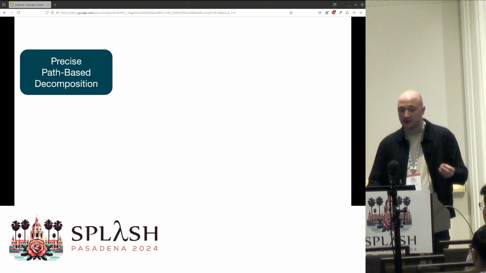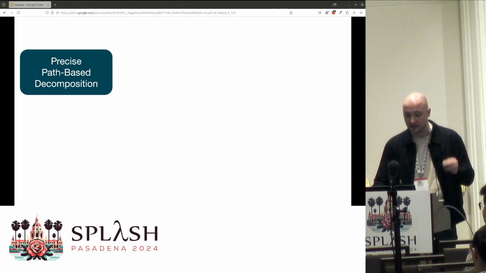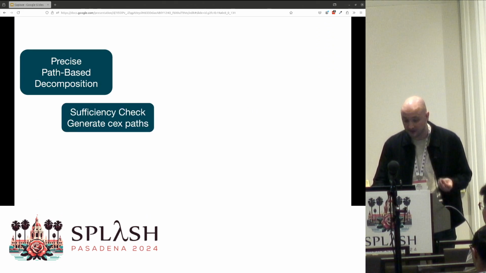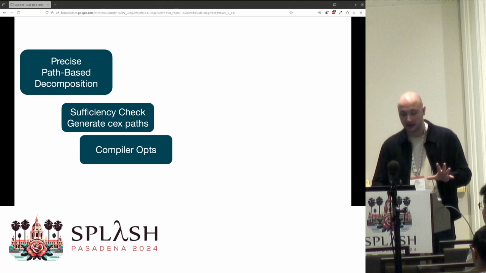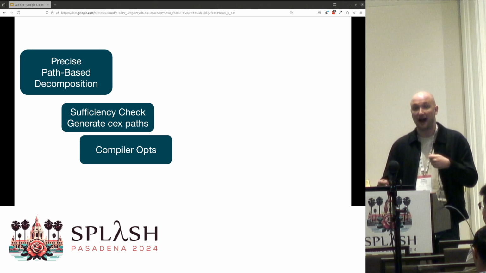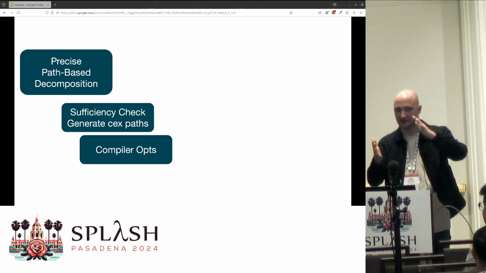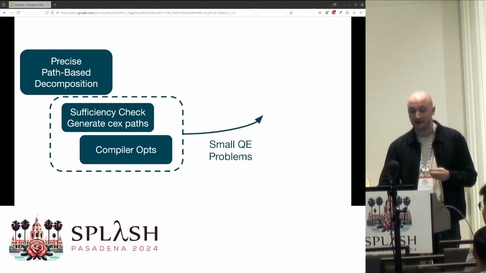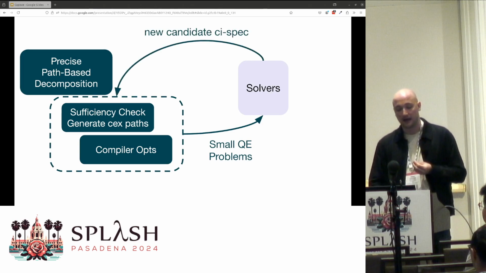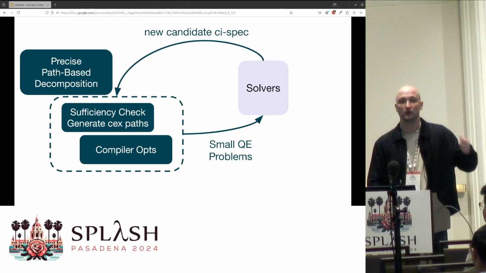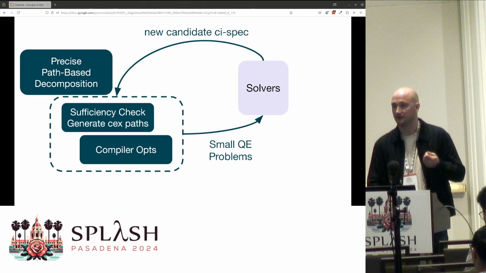So our solution is to use a precise path-based decomposition. We start with a sufficiency check that generates counterexample paths when it fails, and we can hyper-optimize these paths because paths are very easily compressible. And this generates a very small QE instance. We'll pass this to our solvers, which will help us to generate a new candidate specification. And we'll continue this loop until eventually our sufficiency check succeeds.